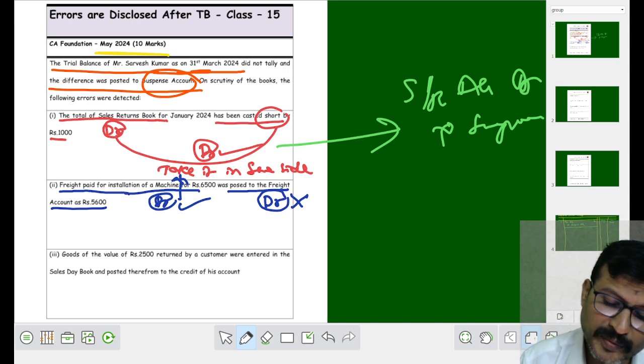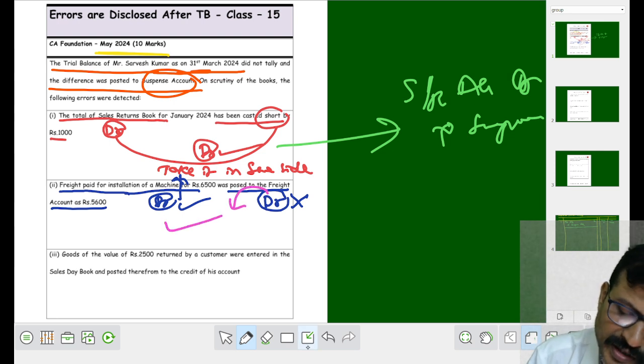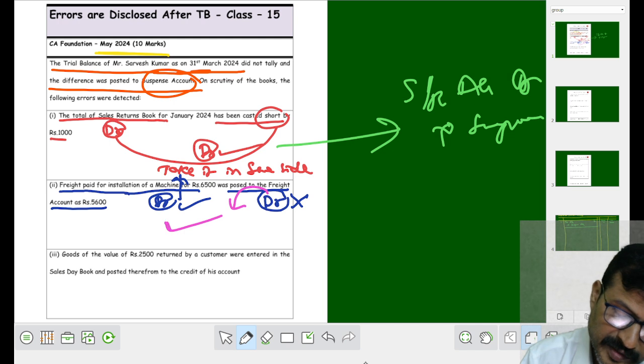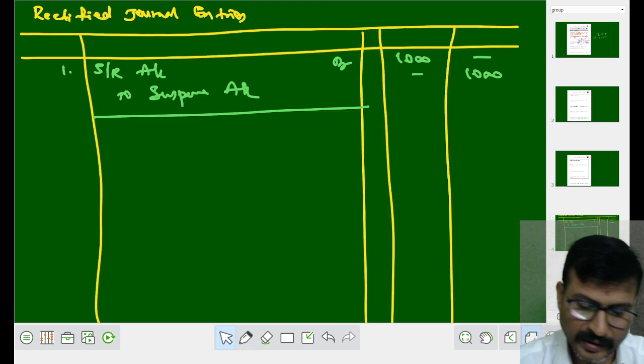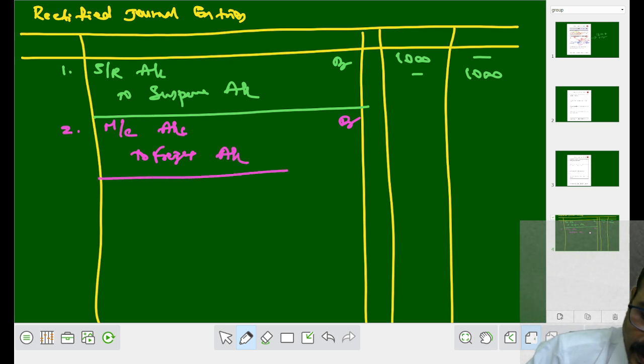Then now what is your rectification entry? Keep the correct in the same place, shift the wrong to the opposite place. Then now what is your journal entry? That is machinery account debit to freight account. I hope you got it right. Machinery account debit to freight account.